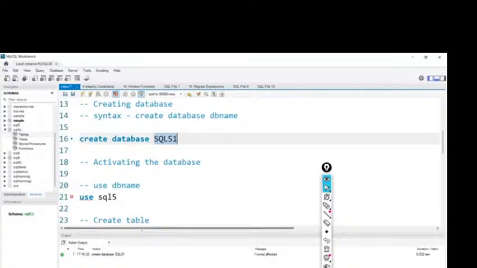So we create a table with employee ID. Obviously, employee ID is a number, so at least I give int, right? Next, employee name is character data. Every time we give character data, we need to define the size also. How will we define the size? We use brackets, and in the brackets we define the size.